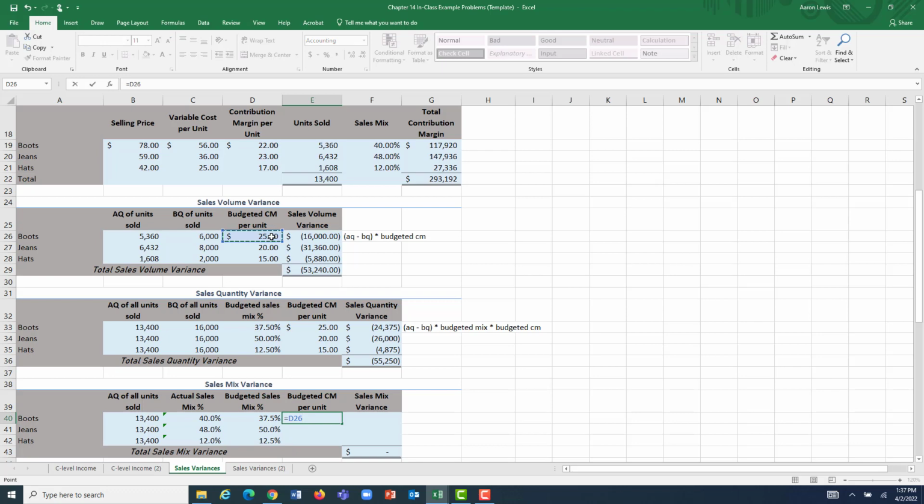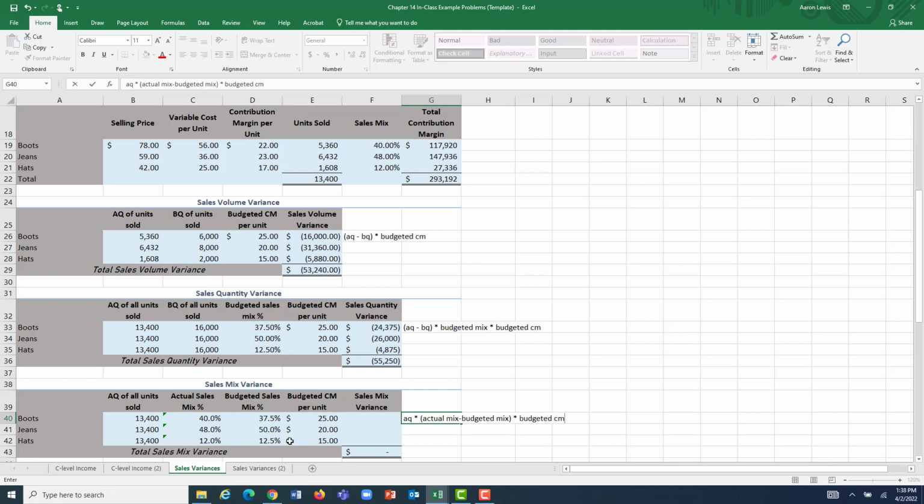Well, our budget contribution margin per unit, we have this information here. We thought each pair of boots that we sold was going to contribute $25 towards our overall margin. We thought that each pair of jeans that we sold was going to contribute $20 to our overall margin. And then each hat that we sold was supposed to contribute $15 to our overall margin. Well, now let's figure out our sales mix variance. For this, we're going to take the actual quantity of all units sold. We're going to multiply it by the difference between actual mix and budgeted mix. And then we're going to multiply that by our budgeted contribution margin.